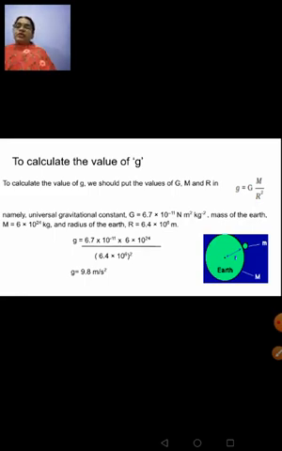meter per second square. So value of capital G is 6.7 into 10 raised to minus 11 Newton meter square kg raised to minus 2, and your mass of the earth is 6 into 10 raised to 24, and your radius of the earth is 6.4 into 10 raised to 6. That we will take as whole square, because according to the formula, small g is capital G into M upon r square. So when you substitute these values and calculate, you will get the value of small g as 9.8 meter per second square. This value should be learned by you by heart. Value of small g on the earth is equal to 9.8 meter per second square, which has to be used in calculations.